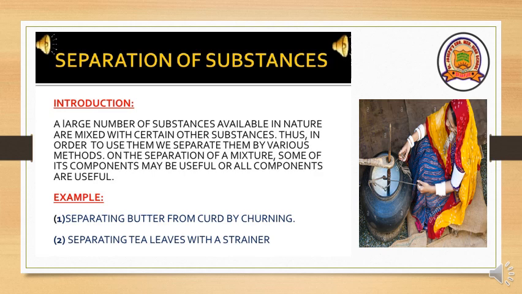Let us see the introduction of the topic, that is separation of substances. A large number of substances available in nature are mixed with certain other substances. We know that there are a large number of things available on this earth: minerals, a variety of stones, rocks, soil, metals. So many of nature's gifts are there in our variety of plants, different kinds of animals, insects, birds. So many things are the gift of our nature.